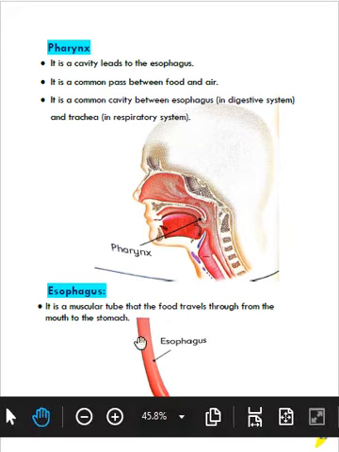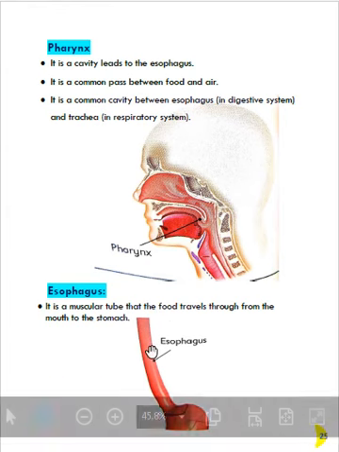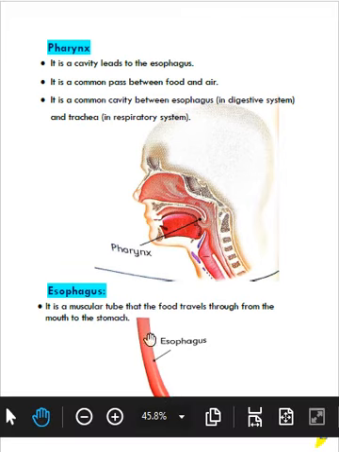So this is the esophagus. It's a long muscular tube that leads to the stomach.